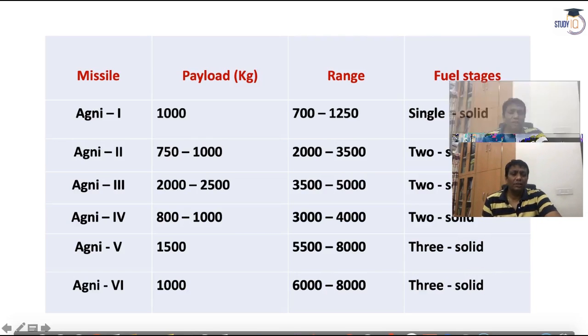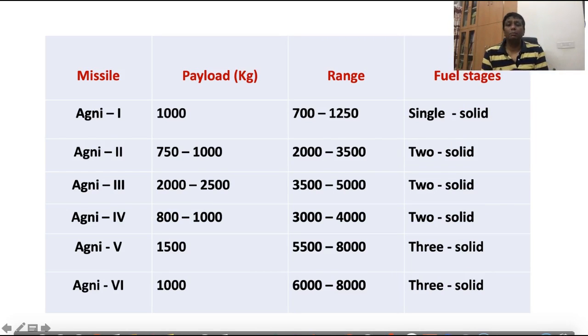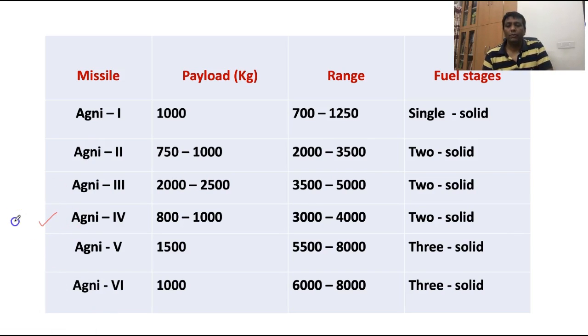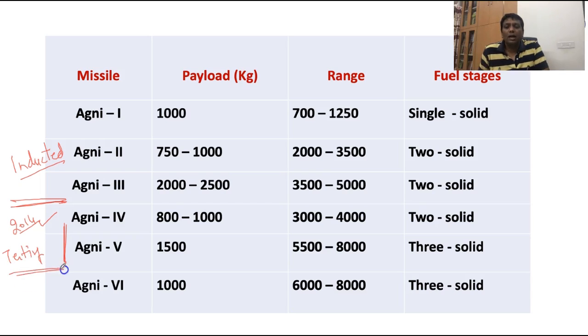This is a comparative study of the Agni missiles. Even UPSC asked a question on Agni 4 in 2014. After the discussion we will be clear about Agni 4. There are total 6 missiles. Up to Agni 3 are inducted in our Indian Army, Agni 4 and Agni 5 are in testing, and Agni 6 is a future plan. So this is the present scenario of all the Agni missiles. Up to Agni 3 is introduced in our defense system, and 4 and 5 are in trials.